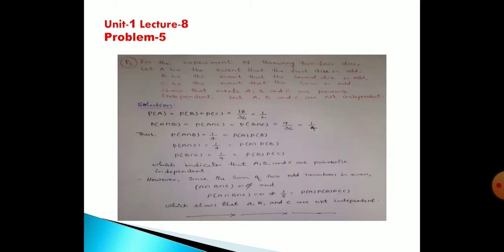Coming to the problem 5. In the experiment of rolling two paired dice, let A be the event that the first die is odd, B the event that the second die is odd, C the event that the sum is odd. Show that events A, B, C are pairwise independent, but A, B, C are not independent.